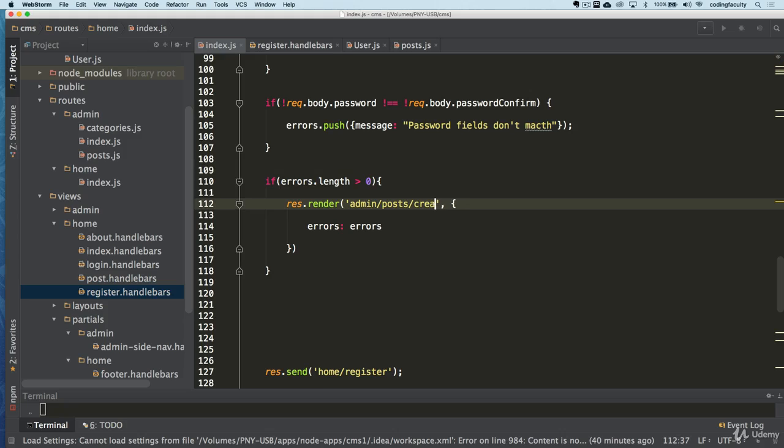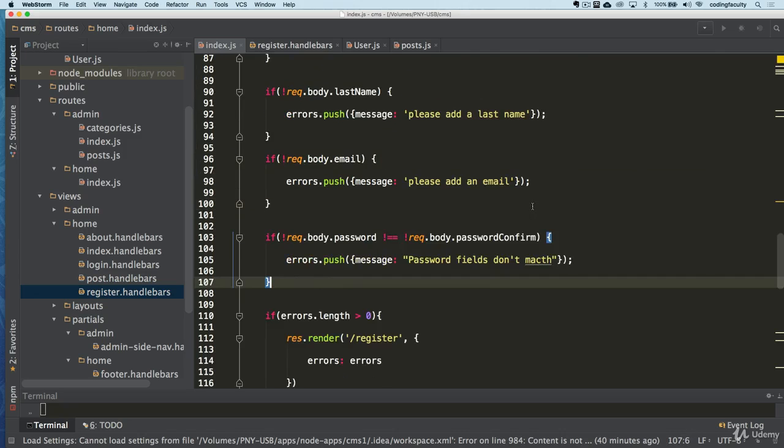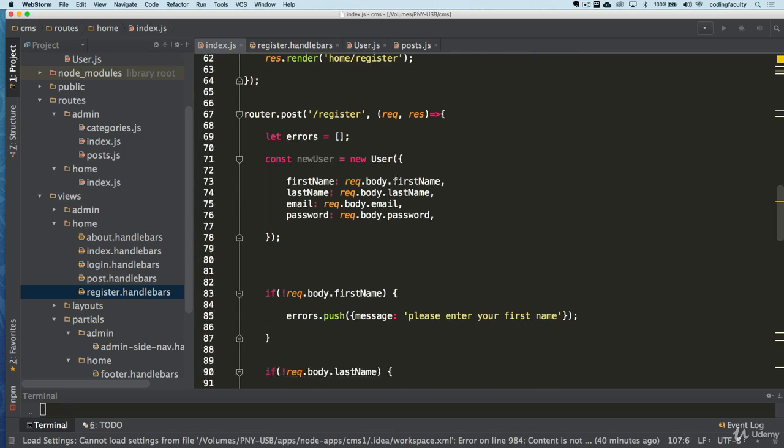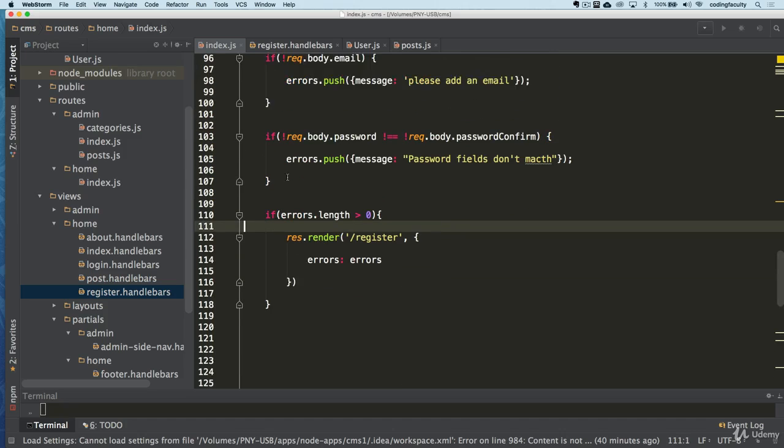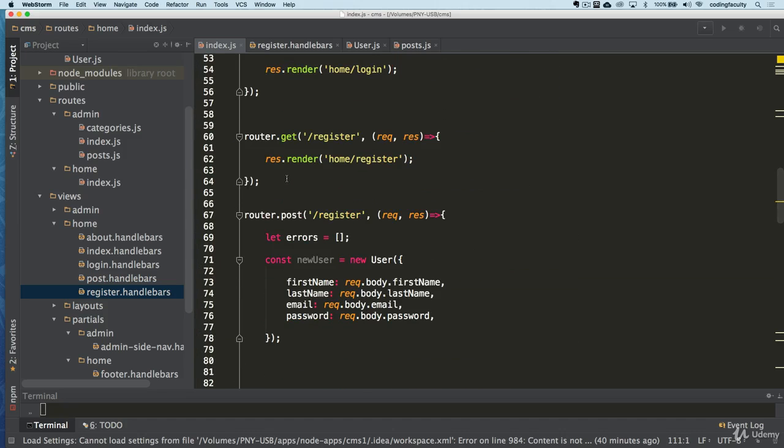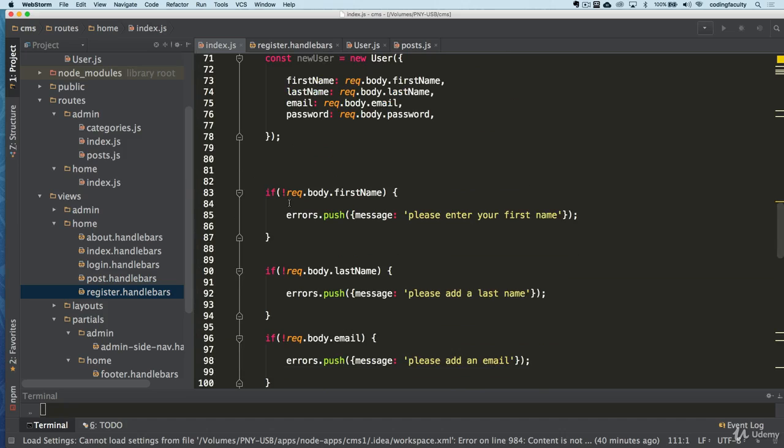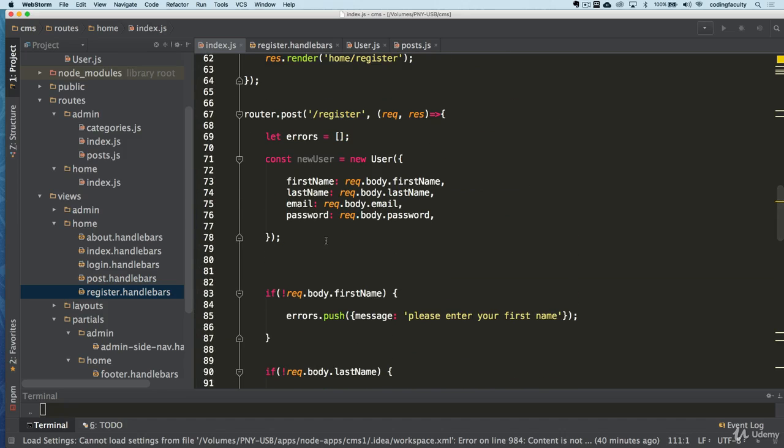And this would be admin post, actually not admin, but this would be in the register, right? Actually, it is not. This is for the post data, so we don't need to.